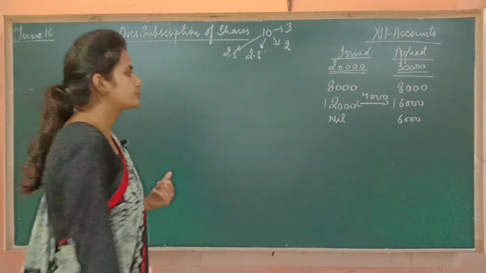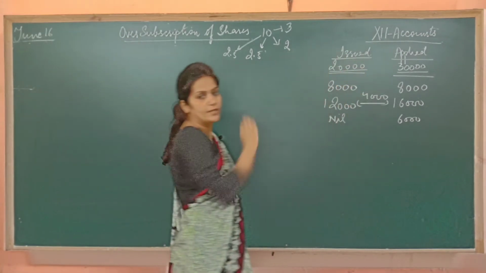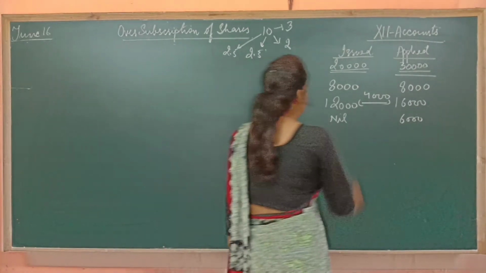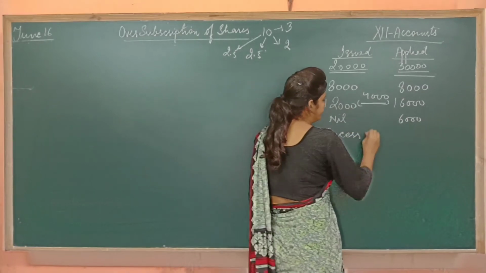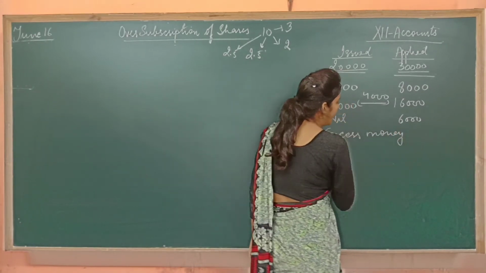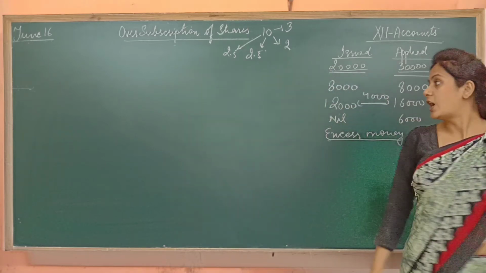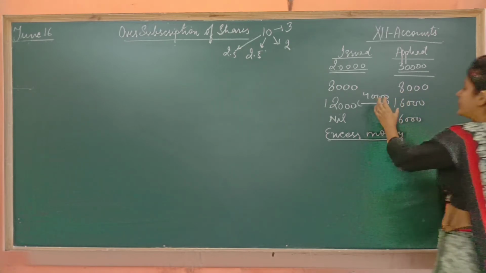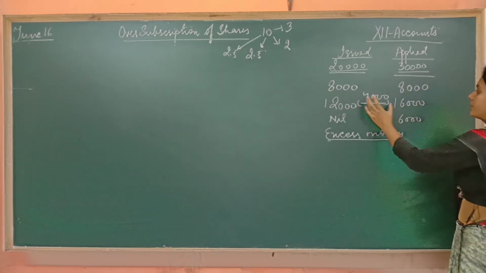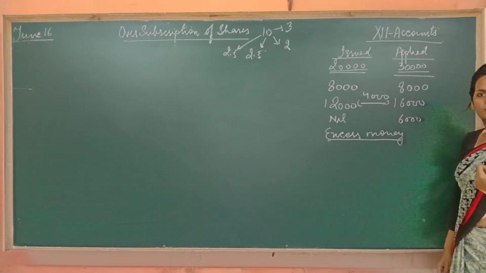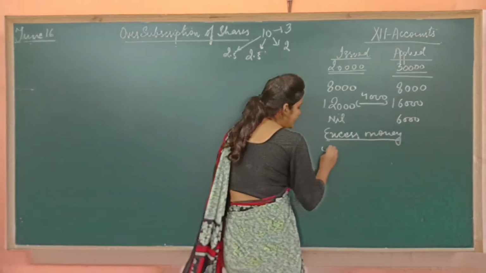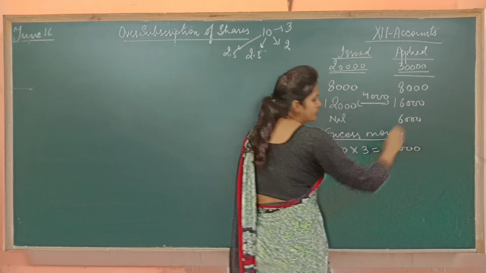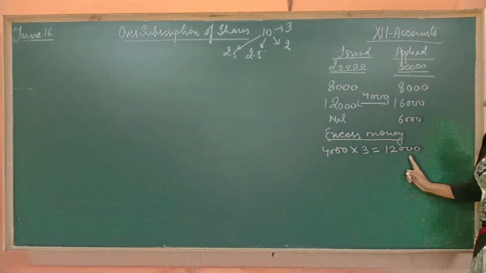Rather, what we will do is adjust this excess money against the next installment. See how. First of all, check how to calculate the excess money. He asked for 16,000 shares. How much did we give? Only 12,000. It means we did not give 4,000 shares to him, and he had paid excess money on these 4,000 shares, which is 12,000 rupees extra with us.